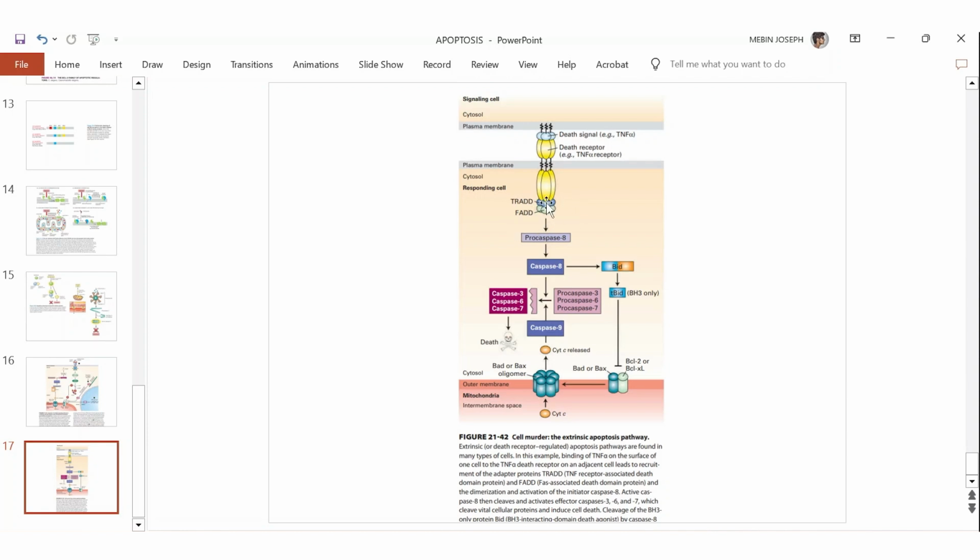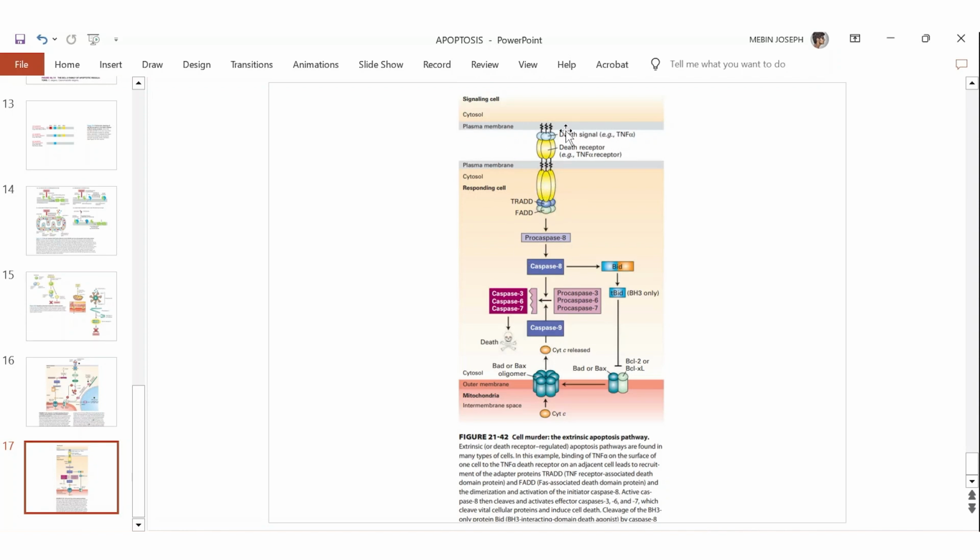So two proteins come and attach to the receptor whenever the ligand binds. Whenever TNF alpha binds to the TNF alpha death receptor, both TRADD and FADD will come and bind.